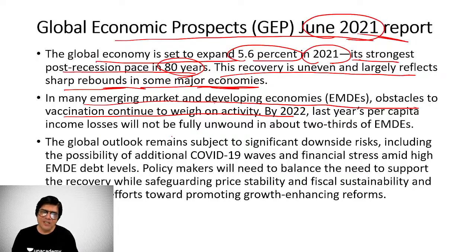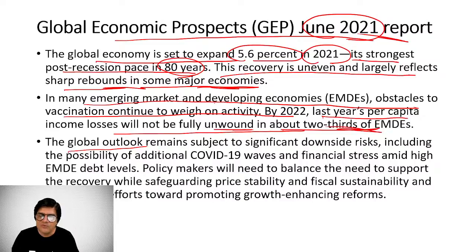Except a few very developed countries. Mostly, the developing and the underdeveloped countries are facing this major problem in the vaccination field as well. And last year's per capita income losses will now be fully unwound in about two-thirds of emerging markets and developing economies, EMDEs we call them.